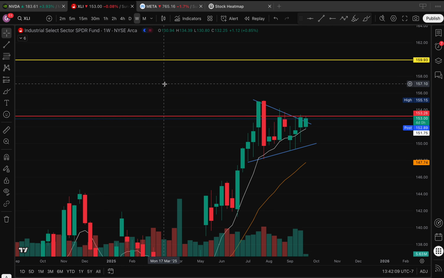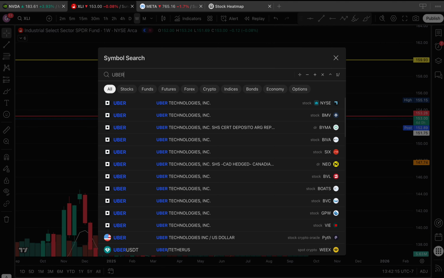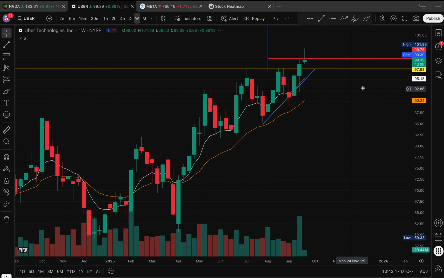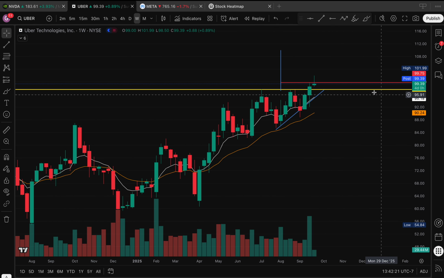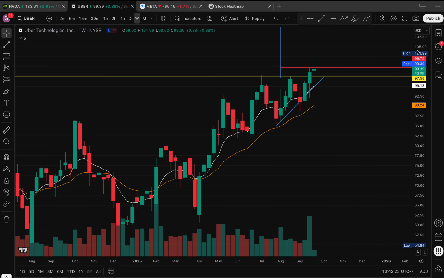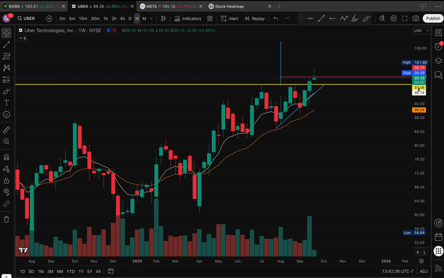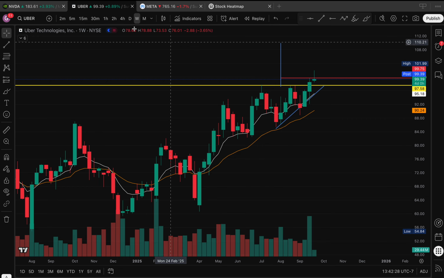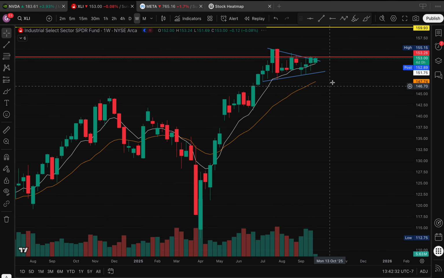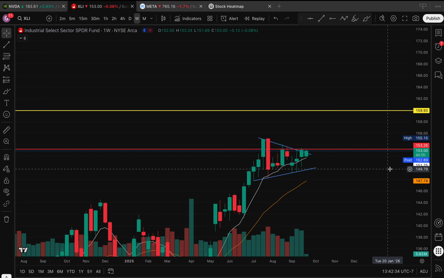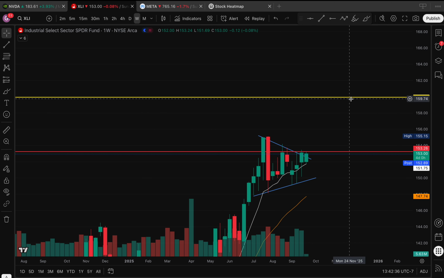And if you look at the top holdings in this ETF, one of them is Uber, which I charted in the last Discord. I'm not going to go over this name too much, but I'll just say a break above $100 for Uber, we could see a move to 105 or 110. But yeah, guys, I just want to keep an eye on this ETF, which is XLI. Break above 153 for an explosive move up to 160. And that is currently it.